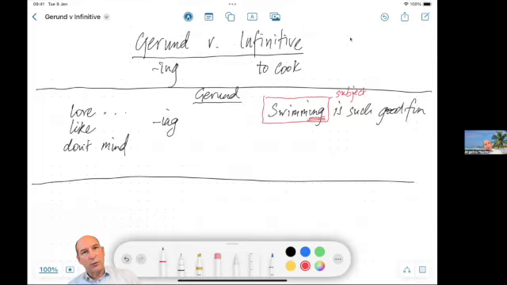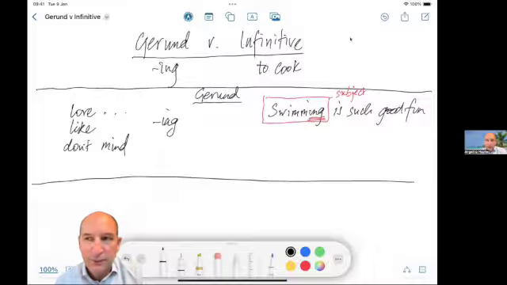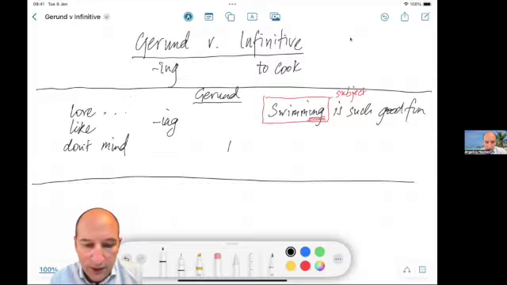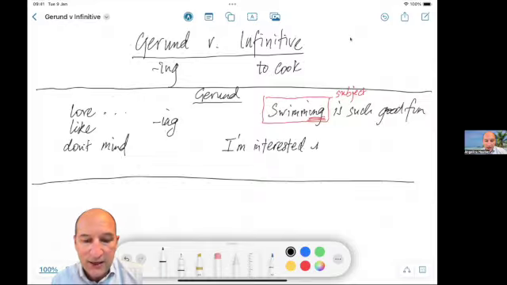Another situation where we use the gerund is when we have a preposition. Let's have a look. A typical preposition could be in. For example, I'm interested in cooking.